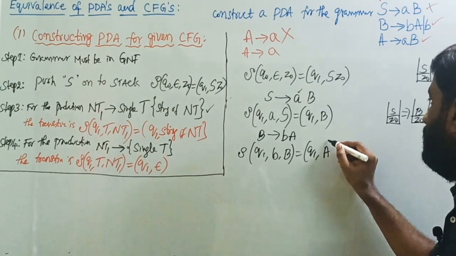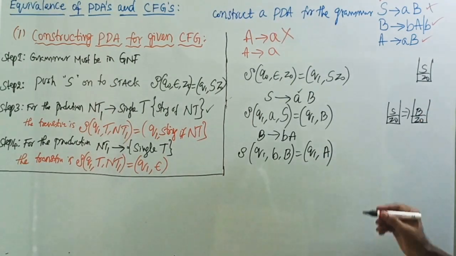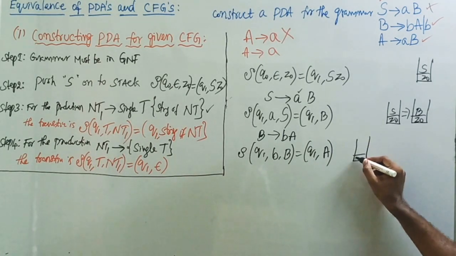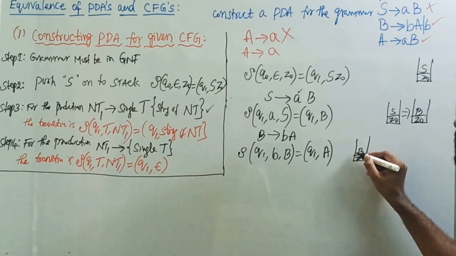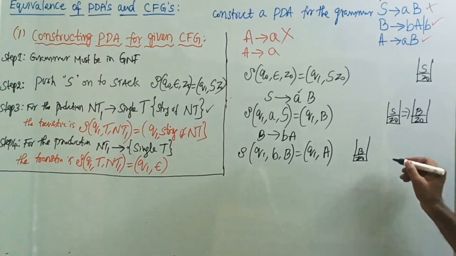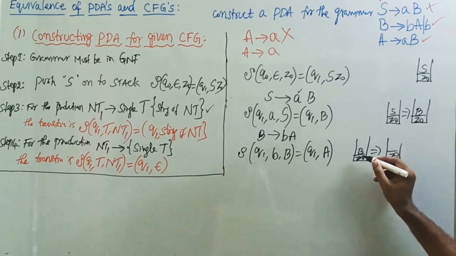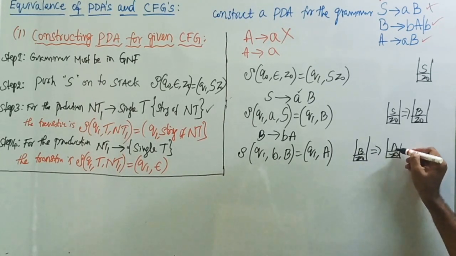Before the transition the stack looks like Z0, B, let's assume. Then it is converted to Z0 and B is replaced by A.